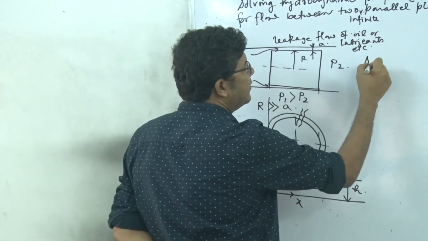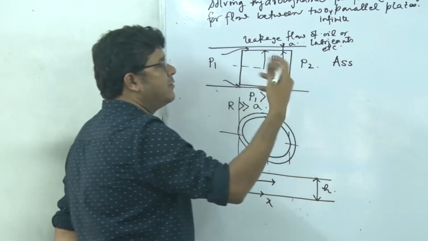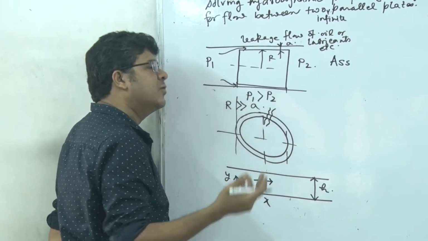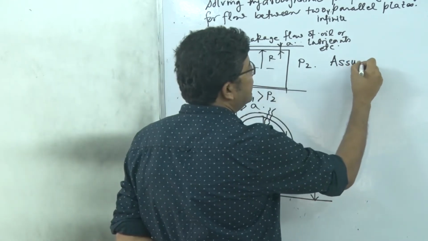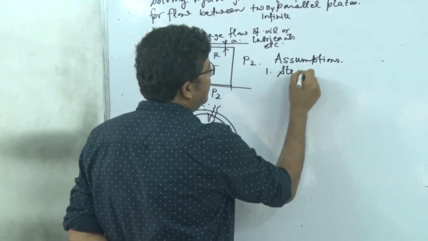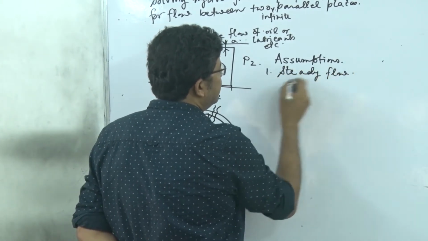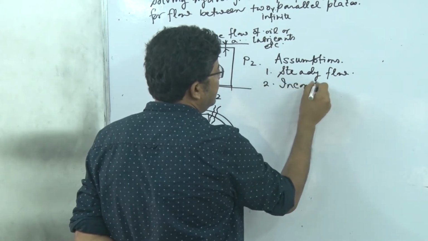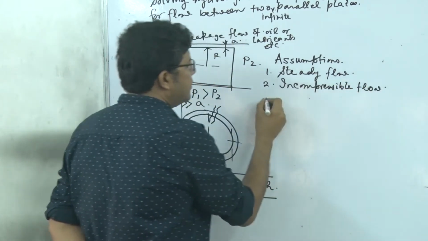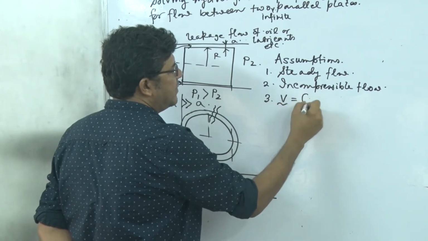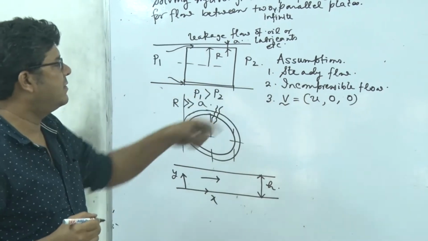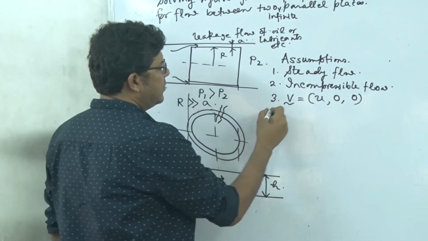First we should list down the assumptions. Definitely it is a progressive process as we go on solving for the hydrodynamic profiles, and in this process of derivation we will add these assumptions. So initially we will start with steady flow. Second, incompressible flow. Third, the velocity vector comprises only an x-directional non-zero velocity component, so the y-directional and z-directional velocity components are considered to be 0.